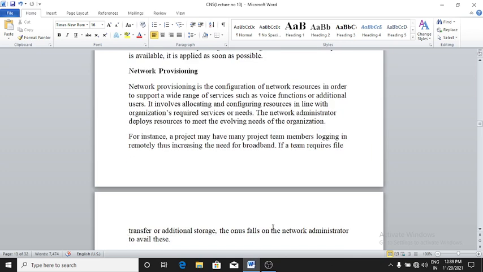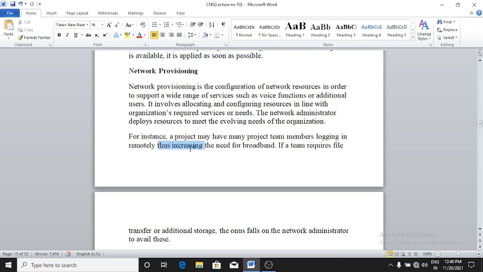Here is network provisioning. Network provisioning is the configuration of network resources in order to support a wide range of services such as voice functions or additional users. It involves allocating and configuring resources in line with the organization's required services or needs. The network administrators deploy resources to meet the evolving needs of the organization.